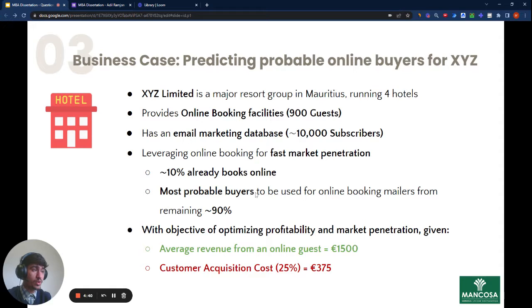So we'll try to do so using a machine learning algorithm, and the objective of this algorithm is to optimize profitability and market penetration. And we will use these 2 figures here, assuming that the average revenue from an online guest is 1,500 euros, and the cost per acquisition of 25% brings us to 375 euros.